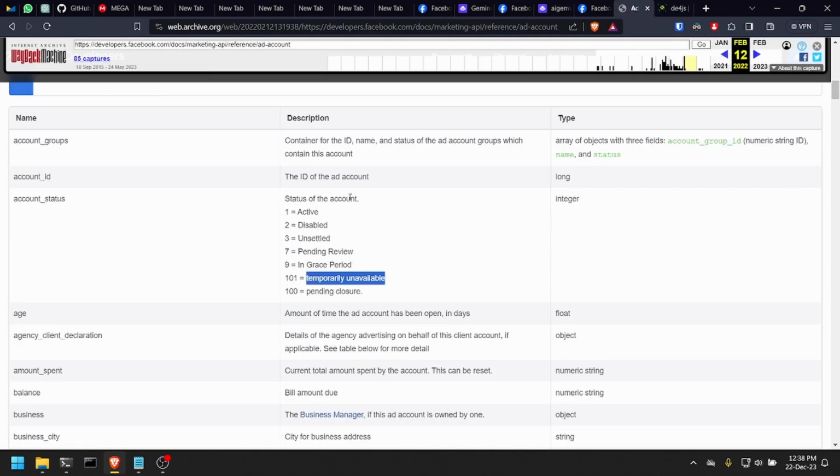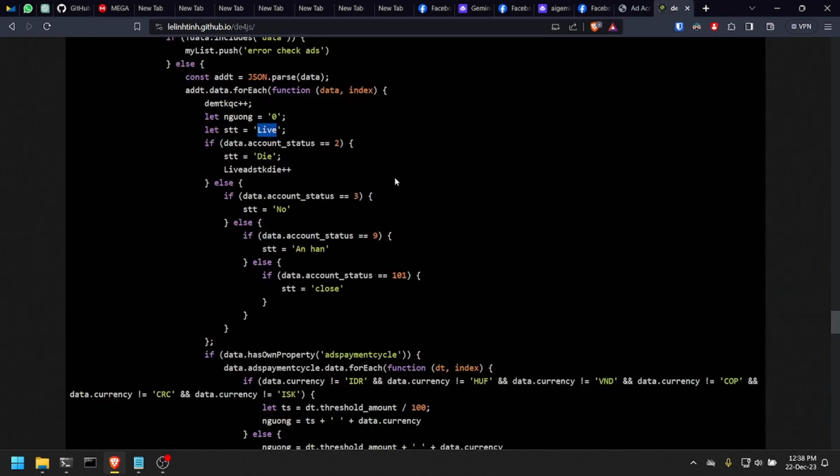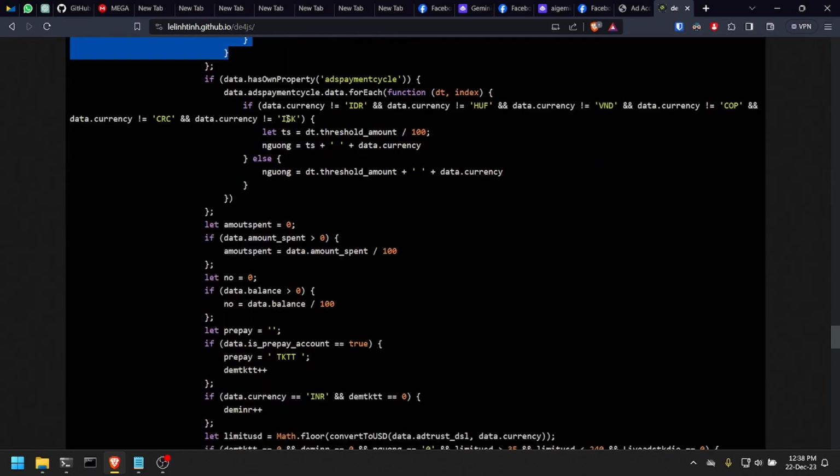So if it is disabled, unsettled, unavailable, etc. If it is not, it will not enter in these ifs, and it will hold the value live. Okay, so this here is just to verify the status of your account. It then checks for these currencies here.